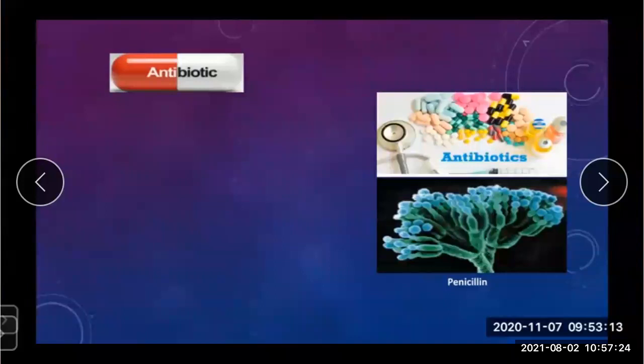Now, which organism is used here? The majority of antibiotics are obtained from a fungus.